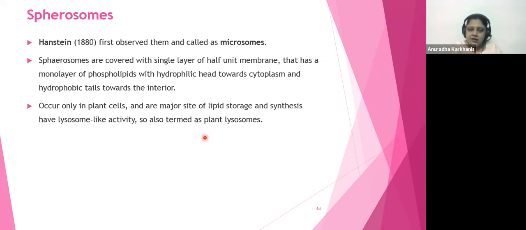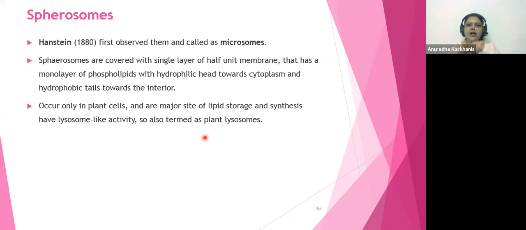So spherosomes will have lipid storage, fat storage, oil storage. See, so they'll store the lipids in them, and they have lysosome like activity, so they are also called as your plant lysosomes. So when we have studied lysosomes and vacuoles, do you remember, especially vacuoles we have studied last time? So that time we have seen that some of the vacuoles will act like lysosomes. That is what we have seen. So these are the same ones, those which are going to have lysosome like activity, therefore they are called as your plant lysosomes. Fine.